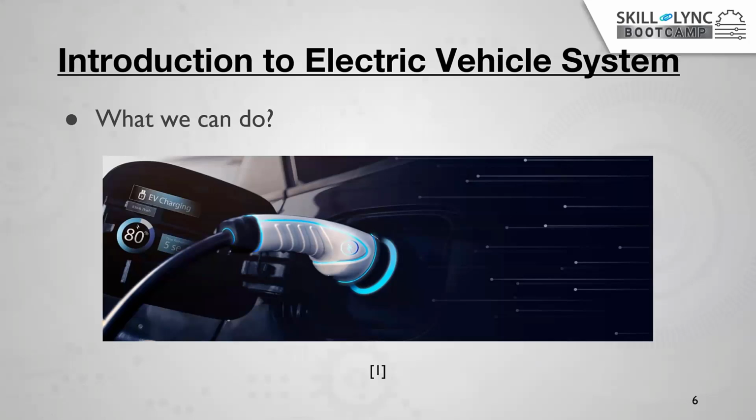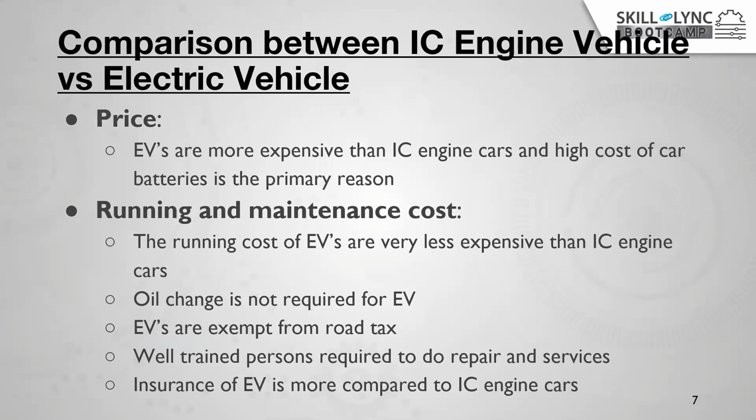As we saw on the first slide, we cannot make this carbon emission completely zero, but we can reduce it. By replacing the conventional IC engine vehicle with the electric vehicle, we can reduce this carbon emission. But whenever we go for anything new, we compare it with the existing thing. Similarly, with the electric vehicle, before purchasing, we will definitely think about what the benefit is. We already have a well-established conventional vehicle sector, so why should we go for the electric vehicle?